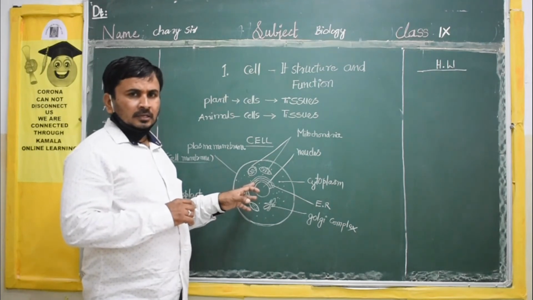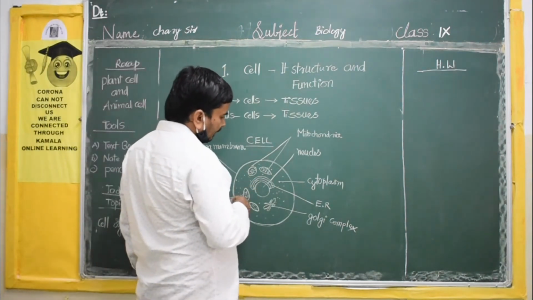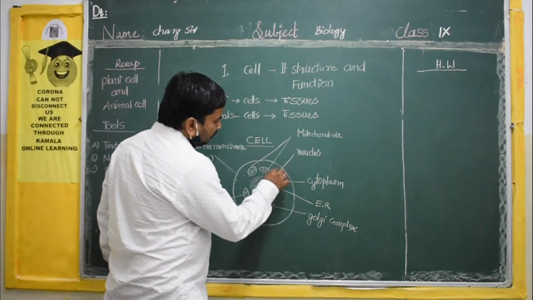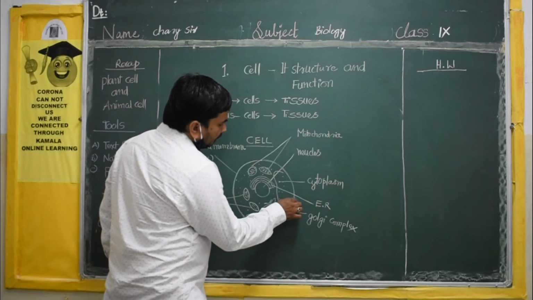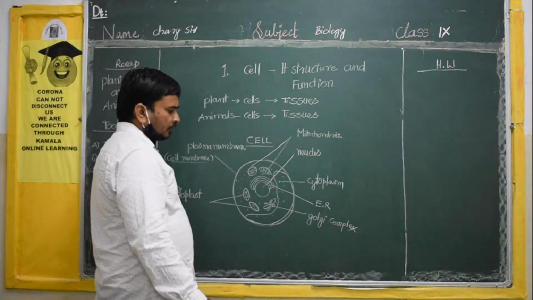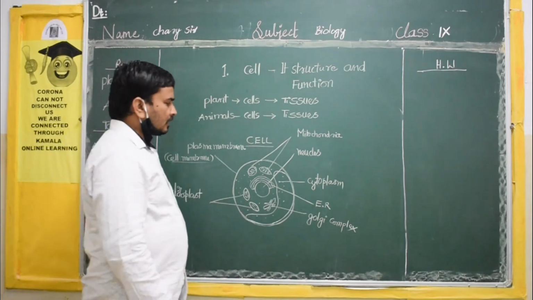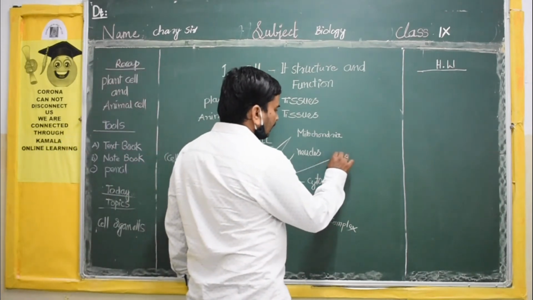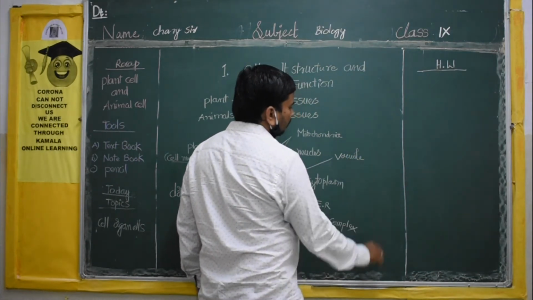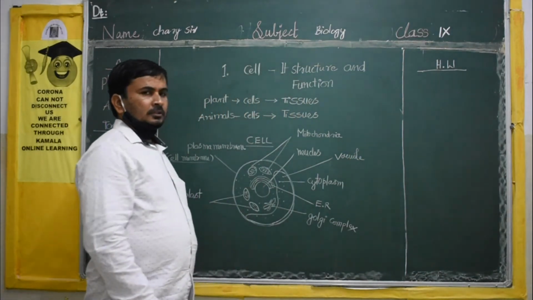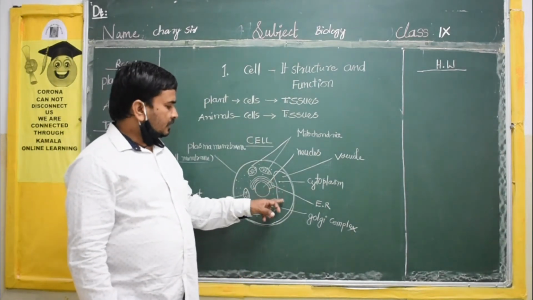Okay? Clear? Next. There will be one big vacuole inside the cytoplasm. That is called a vacuole. In the cytoplasm, there is a big empty space.